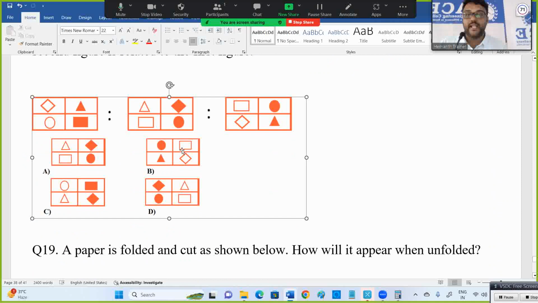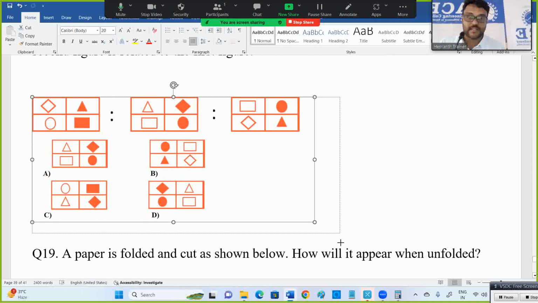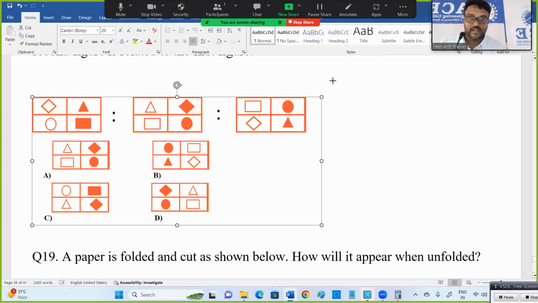This is regarding image-based reasoning, visual reasoning, paper cutting, paper folding. Here, next one, see, paper is folded and cut. They are giving this model as well. And this is a previous year question only, as it is we kept here.